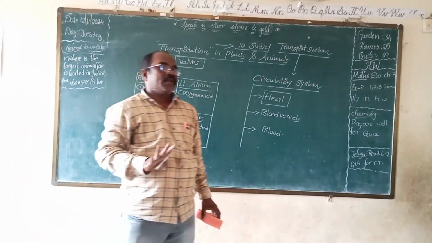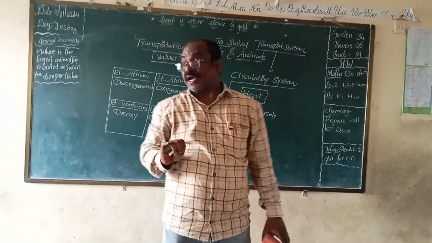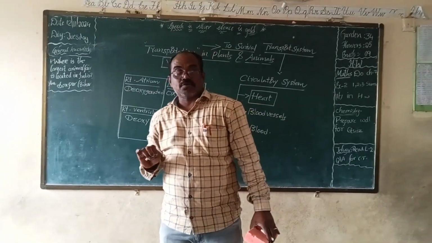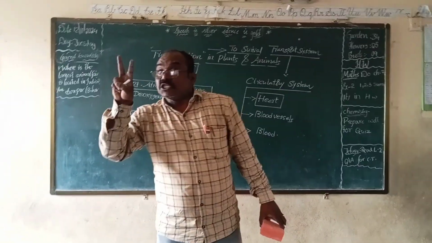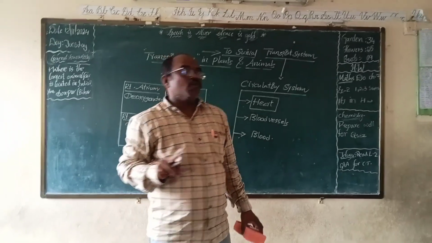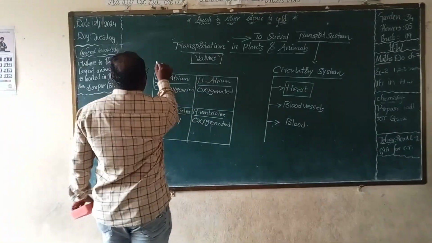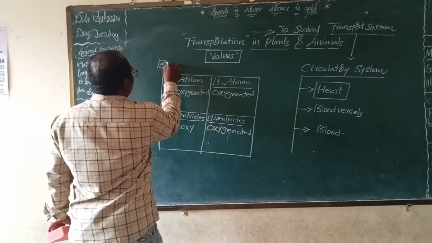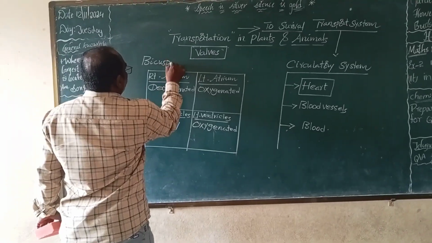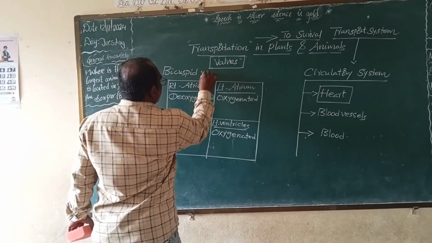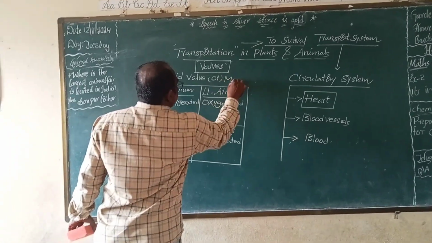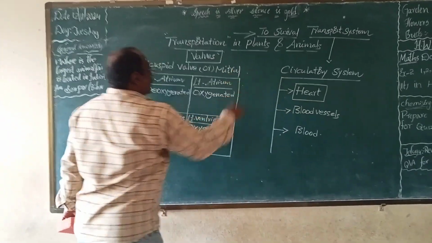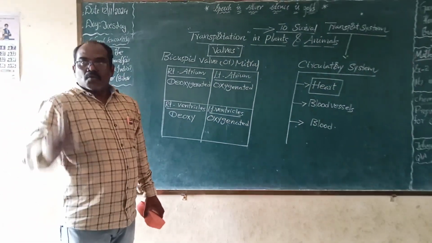Actually, 4 valves are located in our heart. Mainly 2 valves. One is the bicuspid valve, also called the mitral valve.